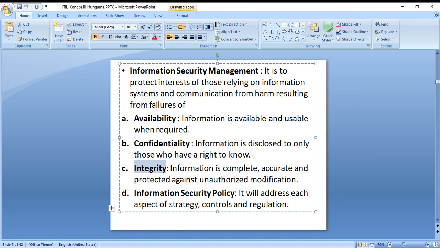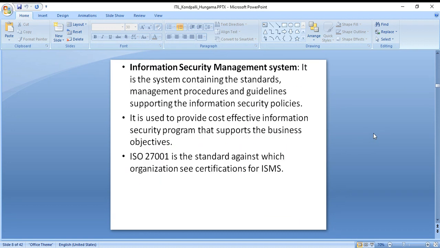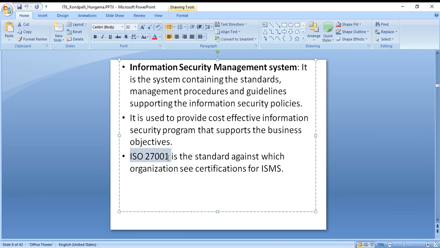So you are never going to share the passwords with anyone else, and also you protect your laptop from being stolen or lost, for example. And then information security policy will address each aspect of strategy, controls, and regulations. So information security management, this is the standard, that is ISO 27001, on which organizations get certifications.